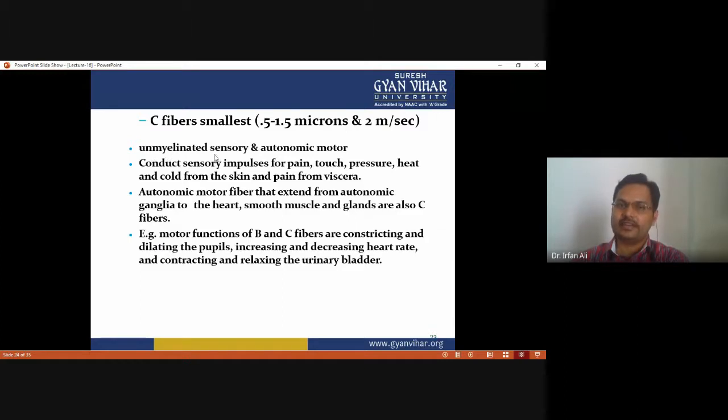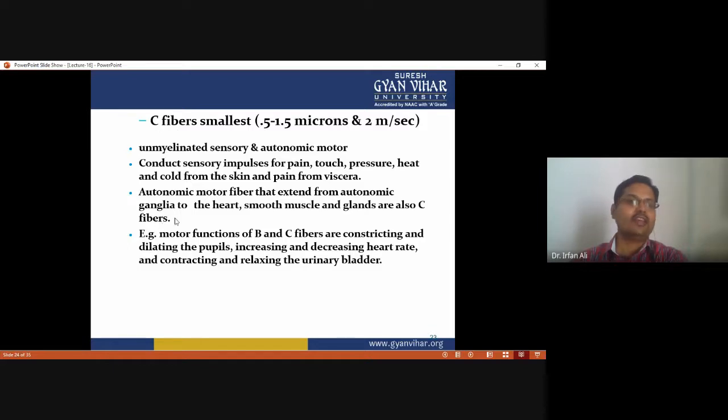The third type is the smallest fiber. These are the unmyelinated sensory and autonomic motor fibers. The smallest fibers conduct sensory impulses for pain, touch, pressure, heat, and cold from the skin, and pain from the viscera. They also include autonomic motor fibers that extend from autonomic ganglia to the heart, smooth muscle, and glands.